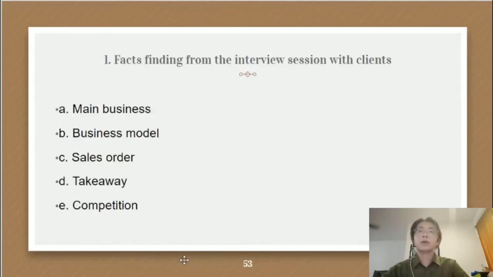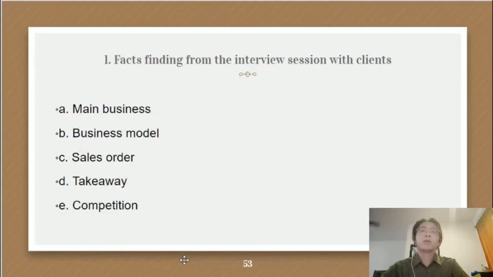The first is the fact finding from the interview session with our client. For our client, her main business is street food and nasi lemak, and because all of her employees are her family members, the business model is a family business, and they don't have to pay too much for the employees. And for sales orders, they always remember all the sales orders in their head, because they don't have too much time to record them on paper or in something else, so they are all remembered by herself.